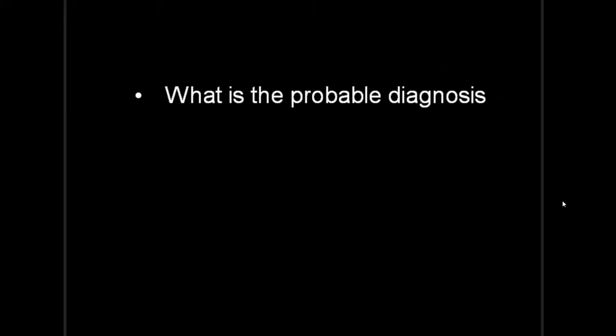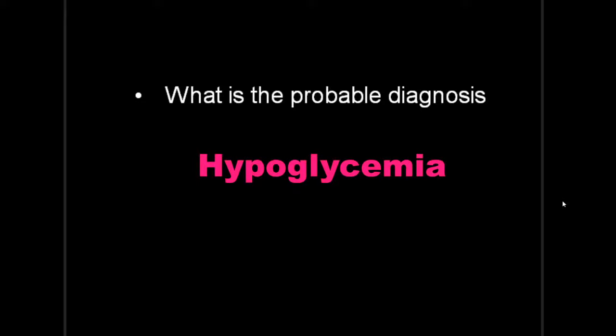So let's move on to the first question. What is the probable diagnosis? Of course, she has skipped her breakfast and her glucose concentration in blood has decreased, so it is hypoglycemia. That is the 1 mark question. Hypo means decreased, less concentration in the blood.